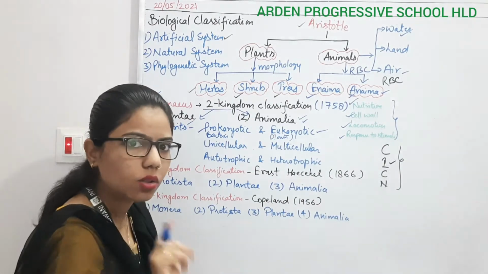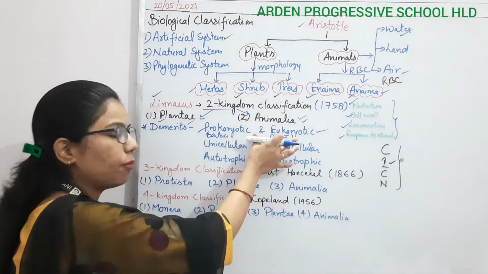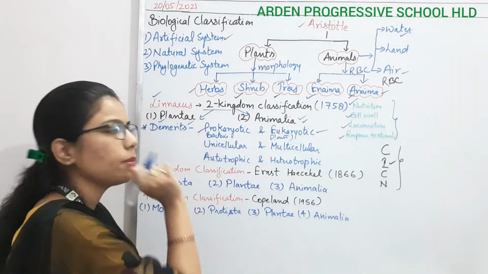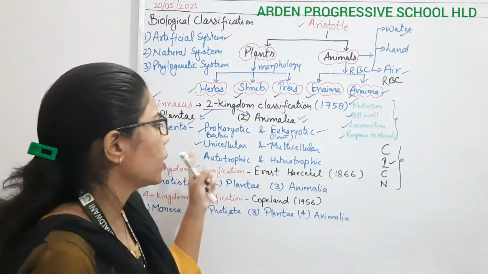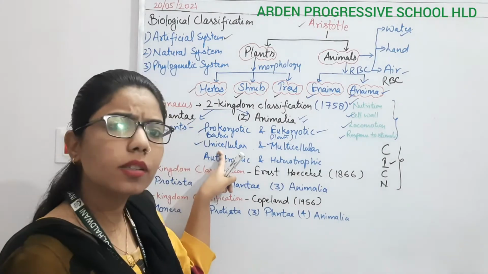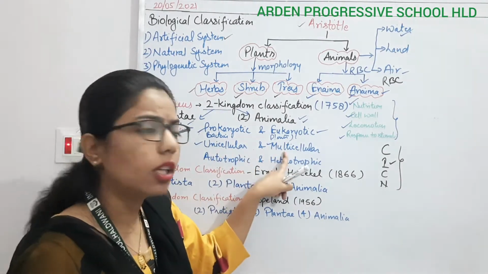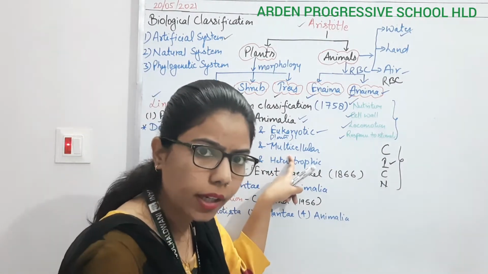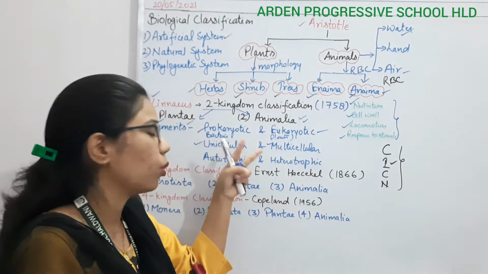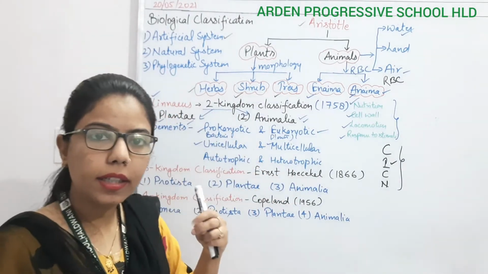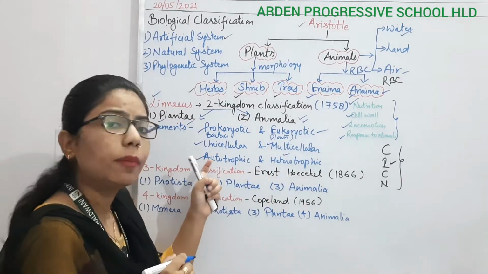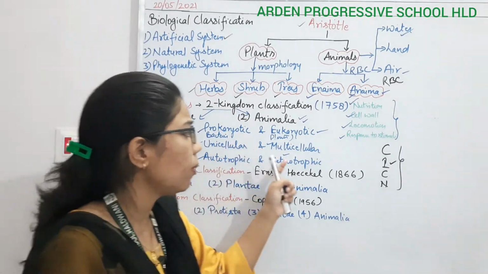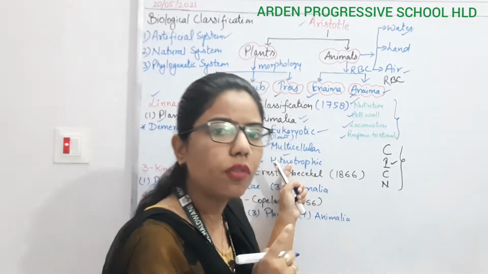Again, it's not right. Likewise unicellular and multicellular: unicellular is Chlamydomonas and multicellular is Spirogyra, but again they placed both under the kingdom Plantae, right? Again, autotrophic and heterotrophic: plants are autotrophic, and what about fungi? They have a heterotrophic mode of nutrition.